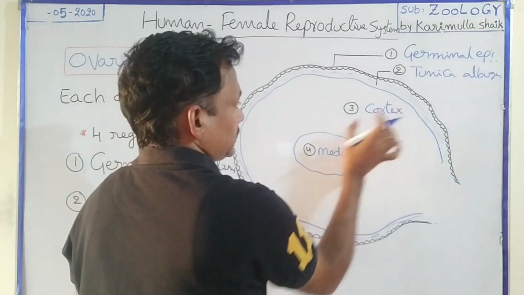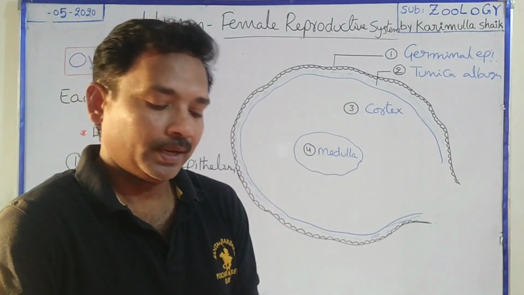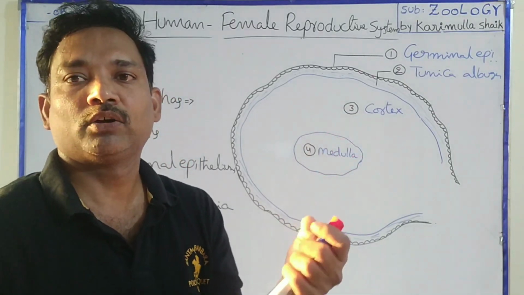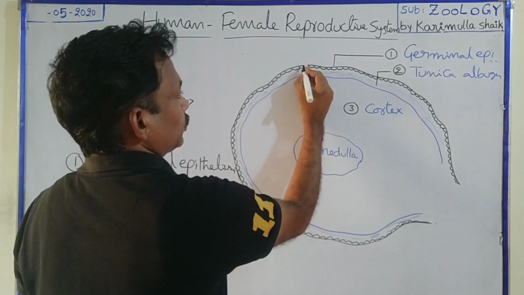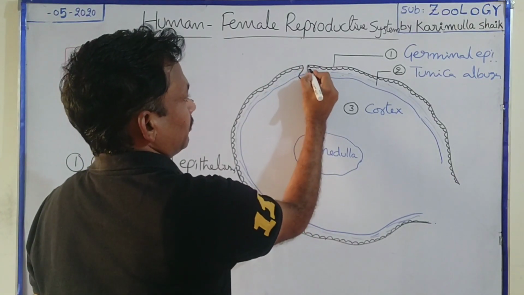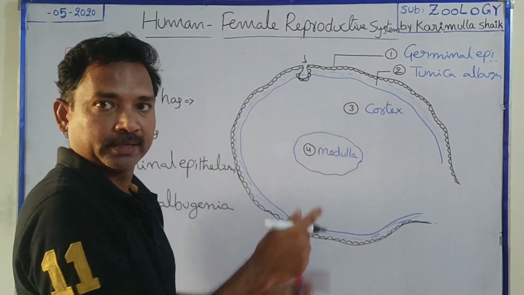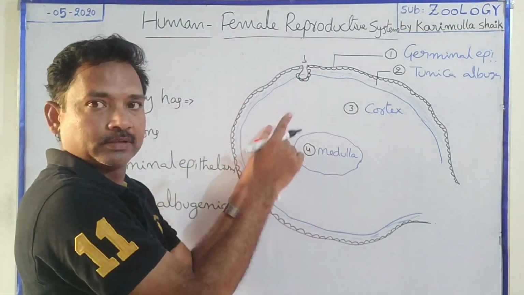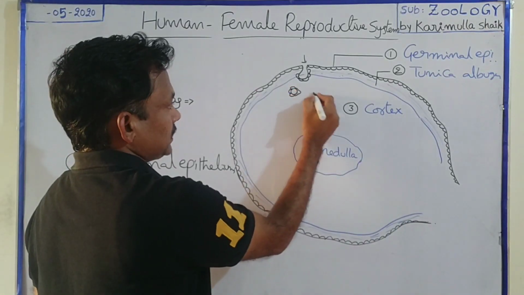In the cortex region, we may observe a great number of follicles. Actually, at the time of embryonic development of the baby, these germinal epithelial cells show infolding. By the infolding of these germinal epithelial cells during the baby's fetal life, many follicles are formed.